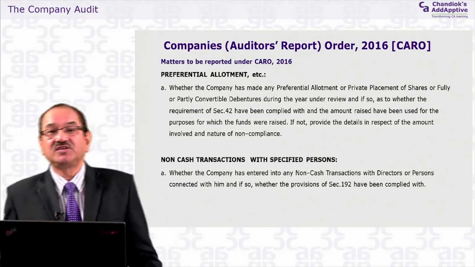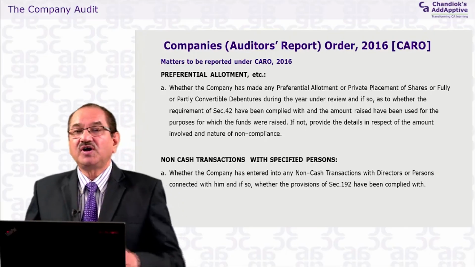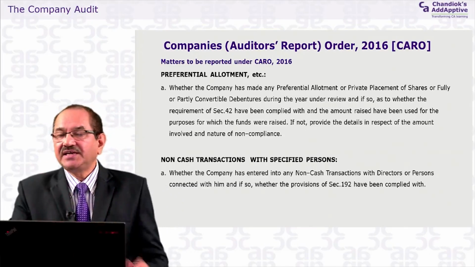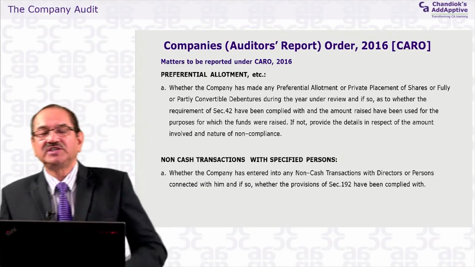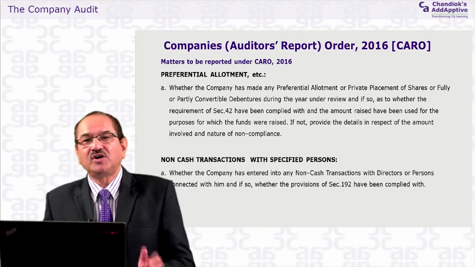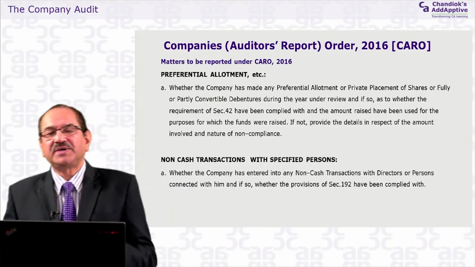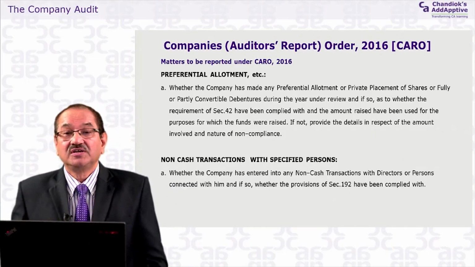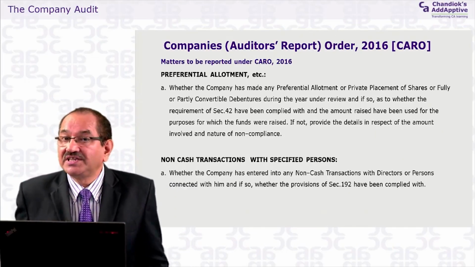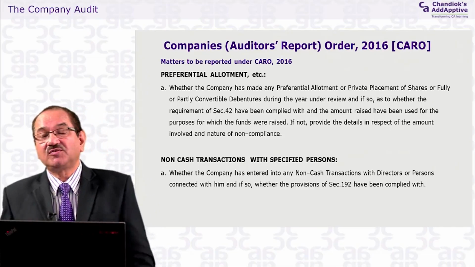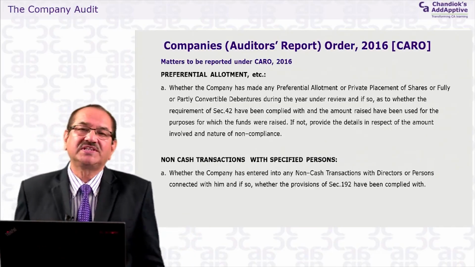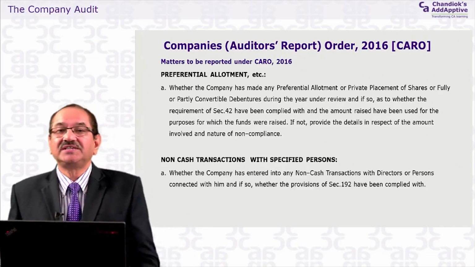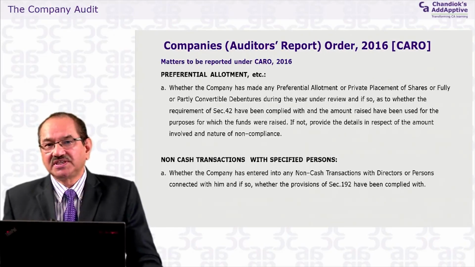If your existing shareholders are, suppose, 50, and you want to issue more shares, then you invite all the 50, and as per your ratio, if you have an existing 1 lakh shares and you want to issue 1 lakh more, the person who is holding 1 share has a right to subscribe to 1 more share. But if you don't want to offer this 1 lakh shares to all 50, and you want to offer only to 2 or 3 shareholders, then it's a preferential allotment.